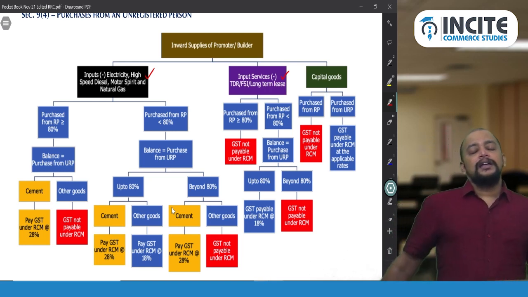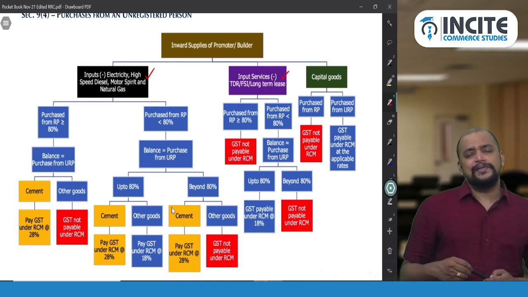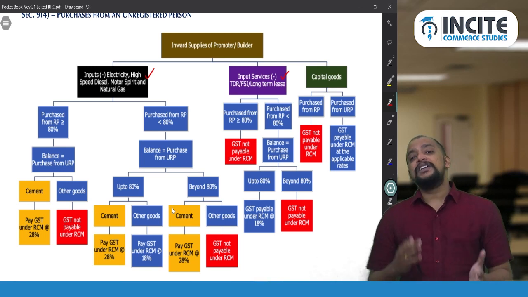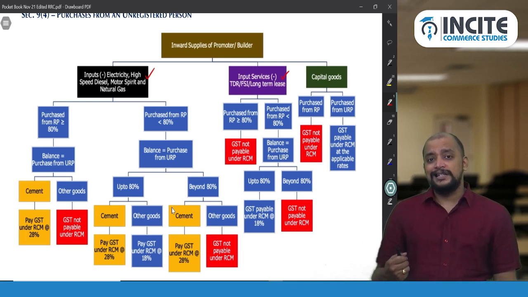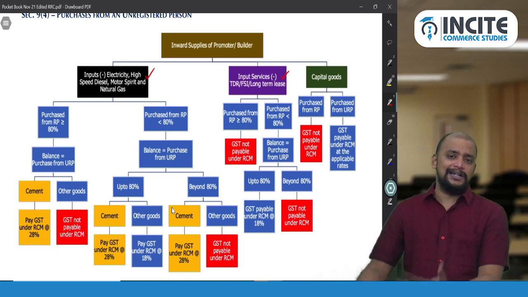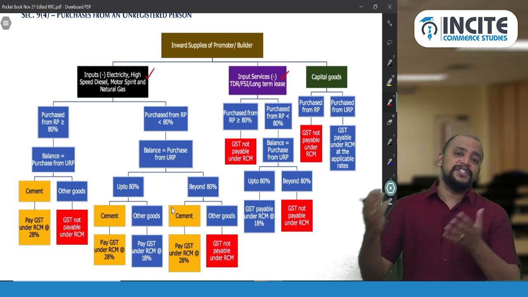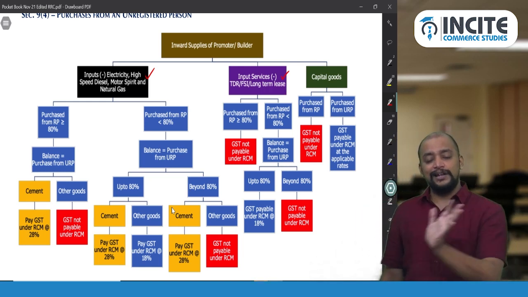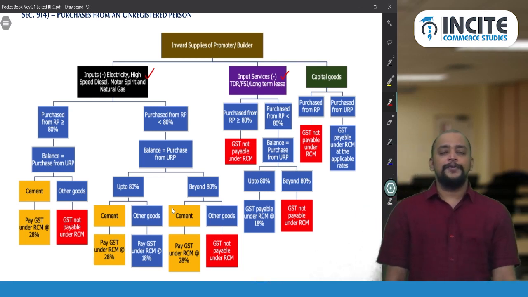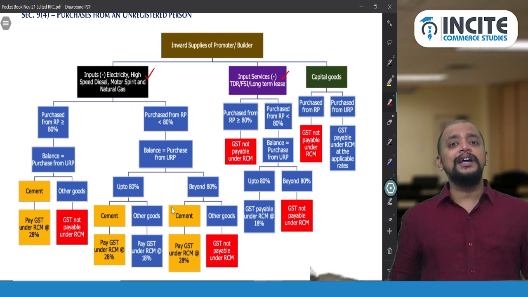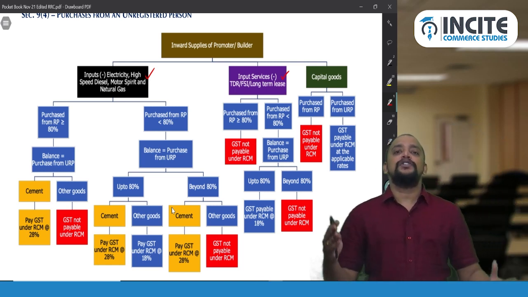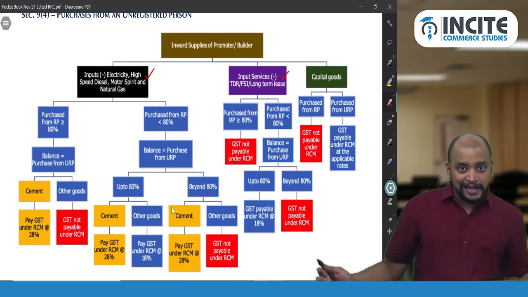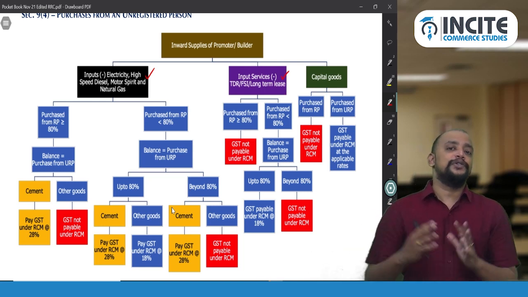Okay. Then next, in case of input services, why are TDR, FSI and long term lease excluded? Because in case of TDR, FSI and long term lease, the liability to pay GST is on the recipient anyhow under RCM. So what's the point in specifying it again under 9 subsection 4, which is already covered under 9 subsection 3? So that's the reason why that is also excluded from input services. Now, for the discussion I am discussing inputs and input services separately, but logically when you do the computation you need to do it together. So no need to treat inputs and input services separately for computation.